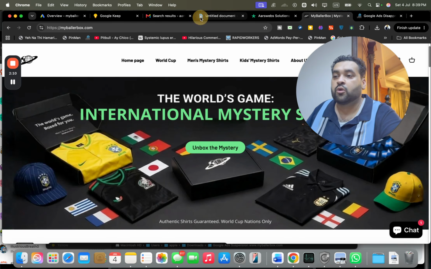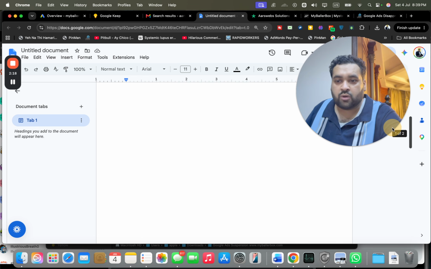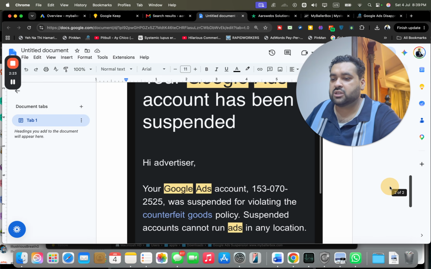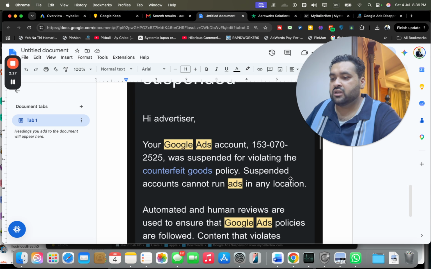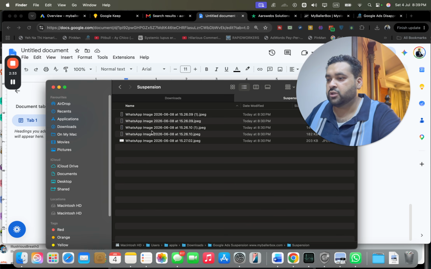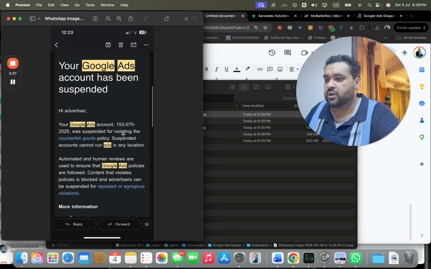But if you go through the start, this was the information they provided to us, and they were using an old account and a lot of spending was done. You can see over here that your Google Ads account has been suspended for violating the counterfeit goods policy. A suspended account cannot run ads in any location. So now I'm going to show you the suspension and all of the details you have to watch. Your Google Ads account was suspended for violating the counterfeit goods policy. You can see over here.